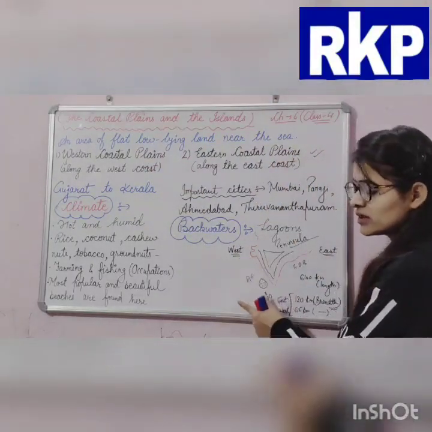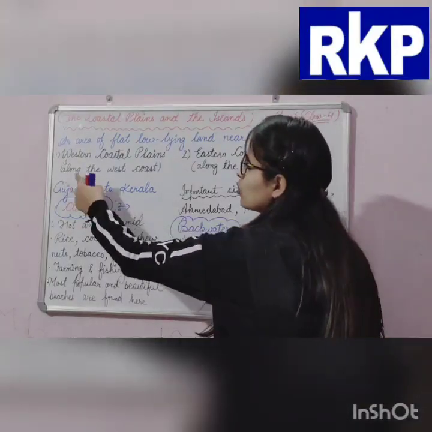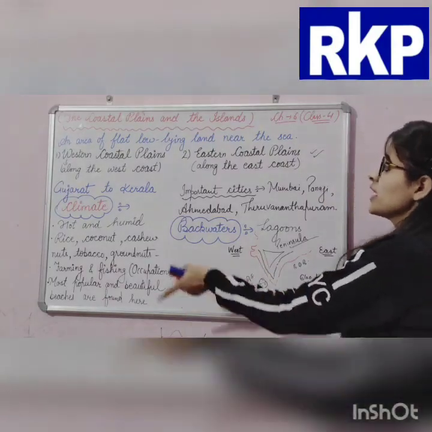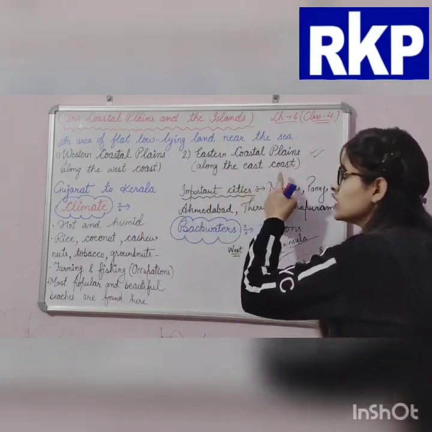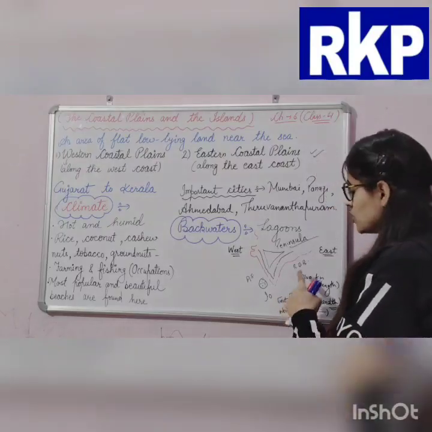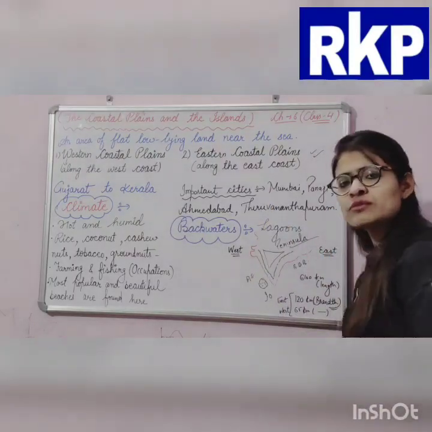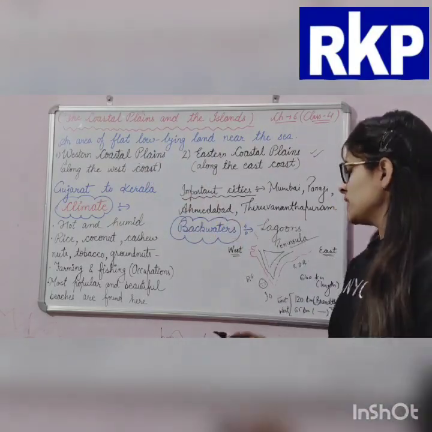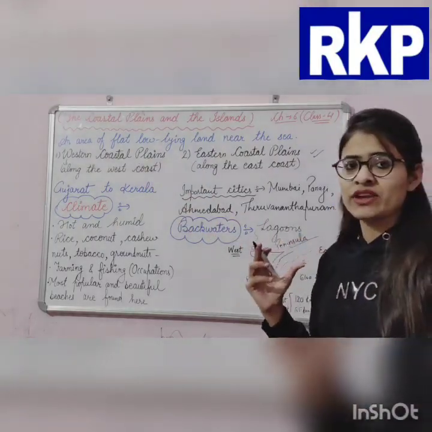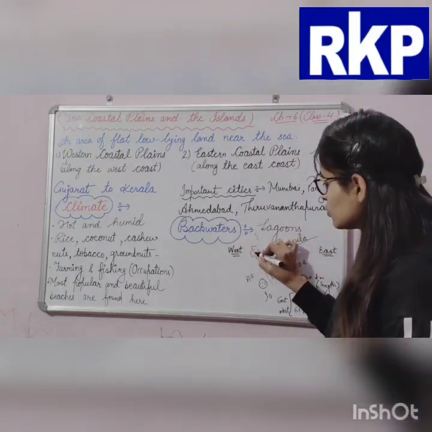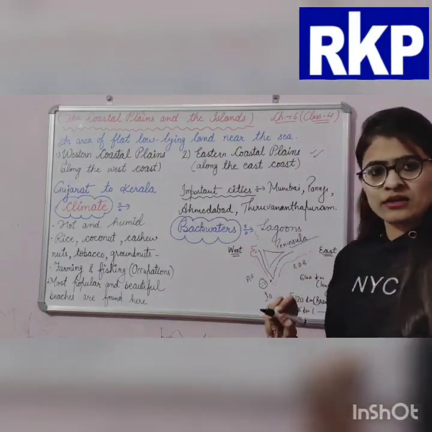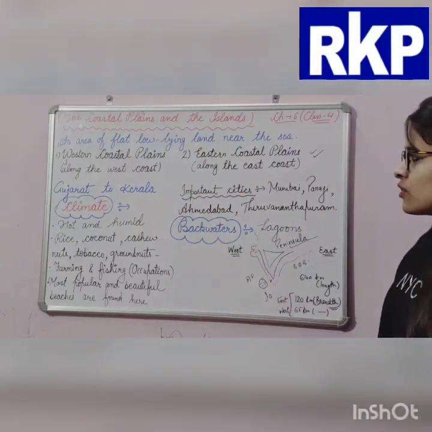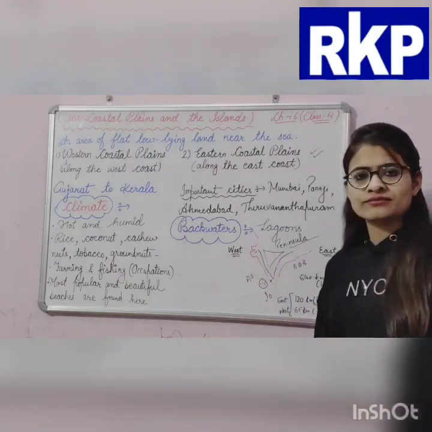In the west direction, the plains along the west coast are called western coastal plains, and the coastal plains along the east coast are called eastern coastal plains. Near the east coast, the eastern coastal plains are located. The western coastal plains are stretched from Gujarat to Kerala.